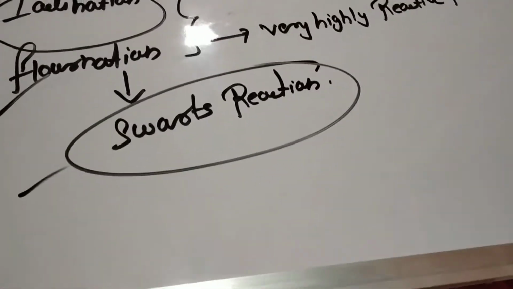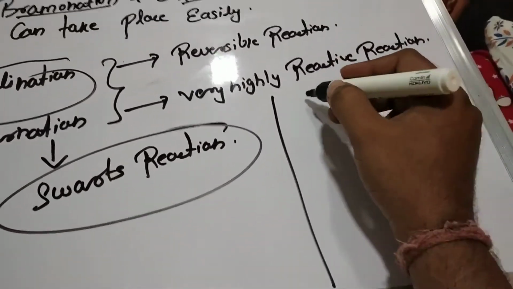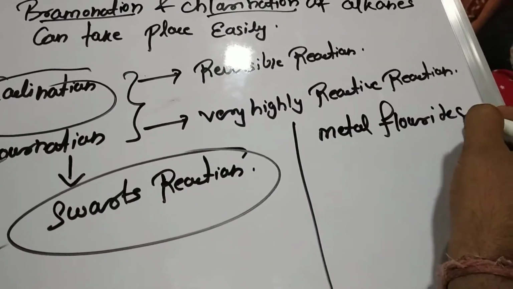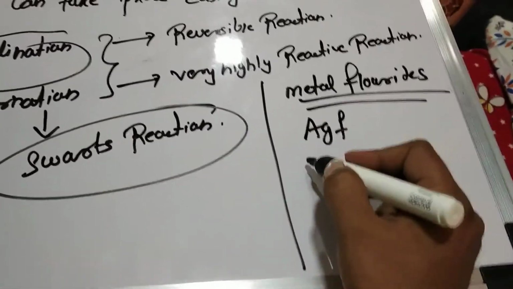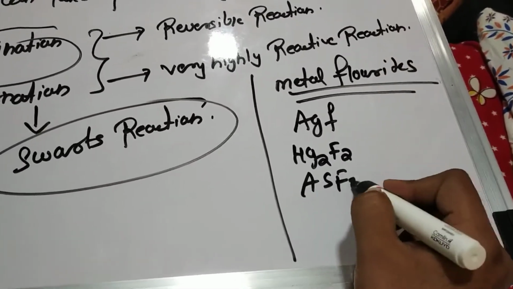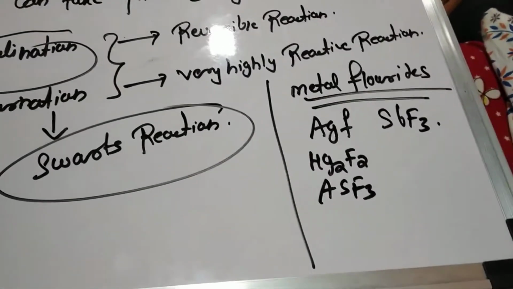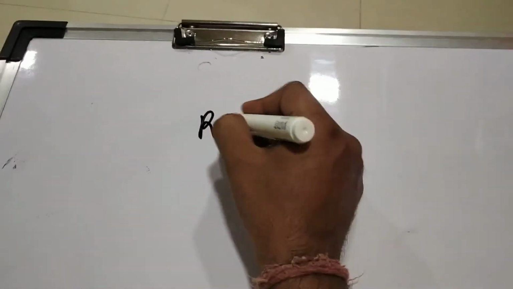Now this particular Schwartz reaction can be carried out by using metal fluorides. Now what are these metal fluorides? These metal fluorides can be AgF, Hg2F2, AsF3, or SbF3, right? So these metal fluorides are used for this particular reaction. Quickly I will give you the reaction and then we will finish with today's topic. The reaction is very simple.